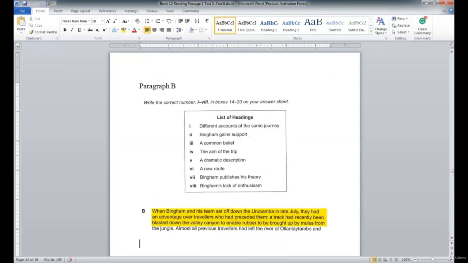All right, let's look at paragraph B. Again, look at your first two sentences. I only brought out the first two sentences. I didn't copy the whole paragraph, because really, like I said, 80% of the time the first two sentences are all you need.